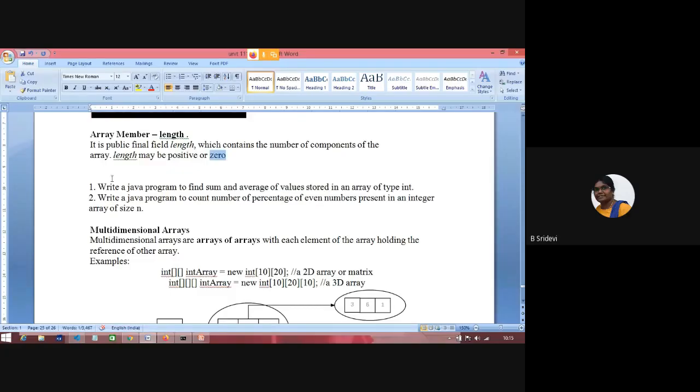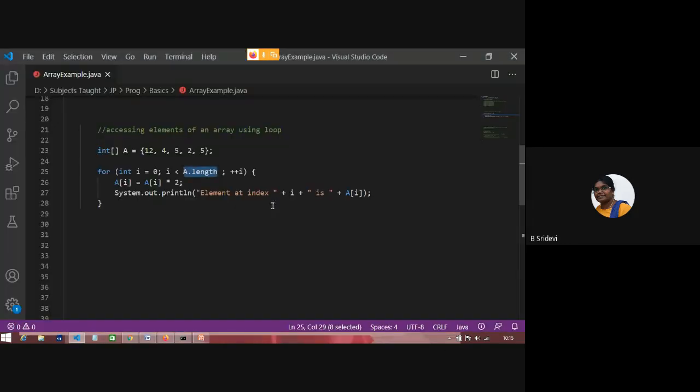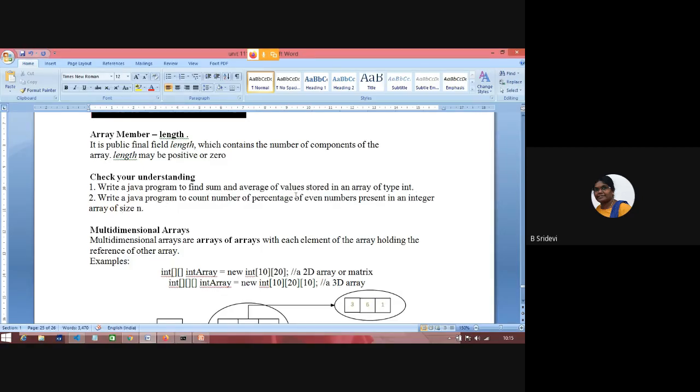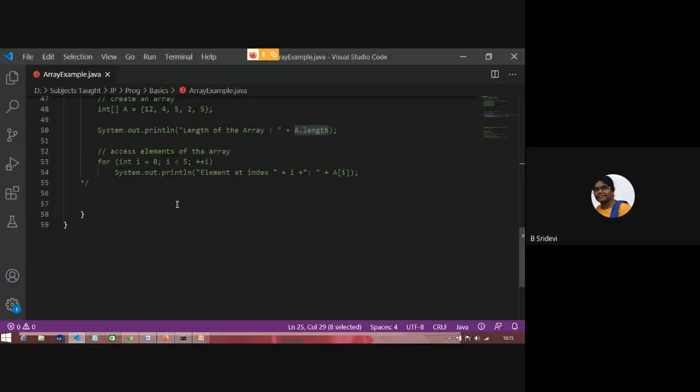So what's the first program? Write a Java program to find the sum and average of values stored in an array of type integer. Find the sum and average of the values in the integer array. What is the second one? Second one we'll see later.